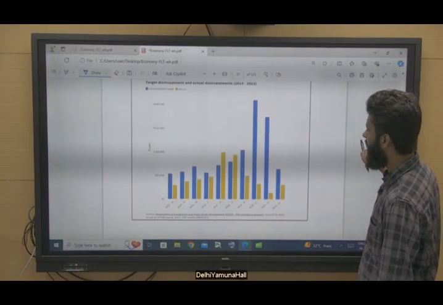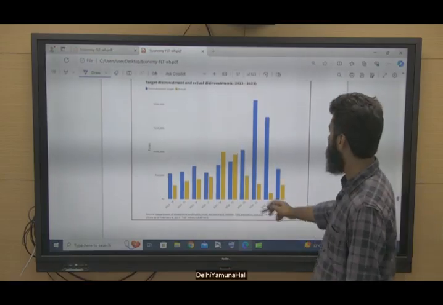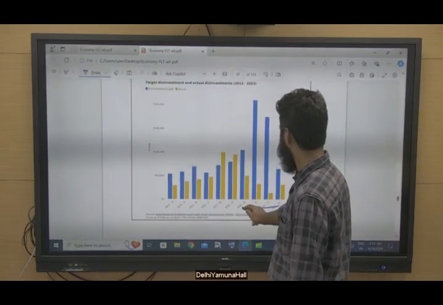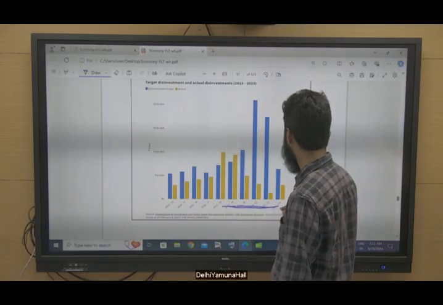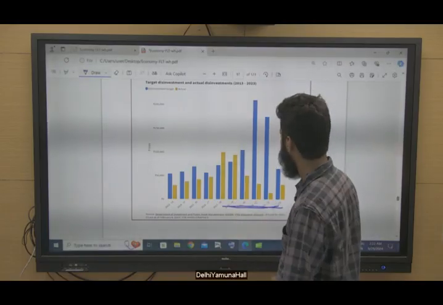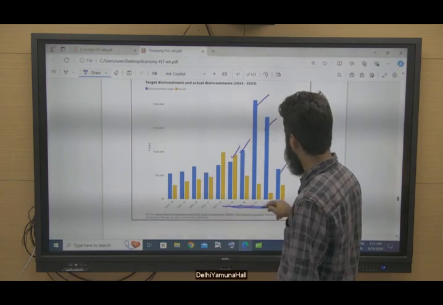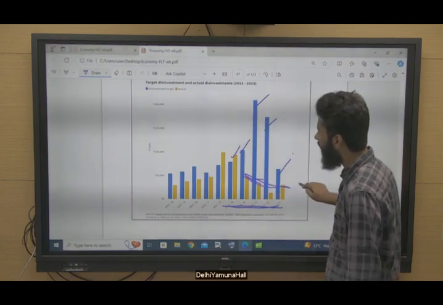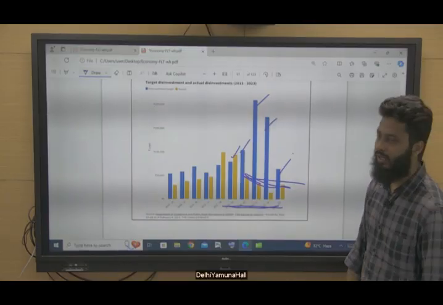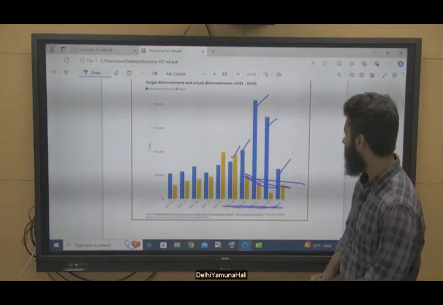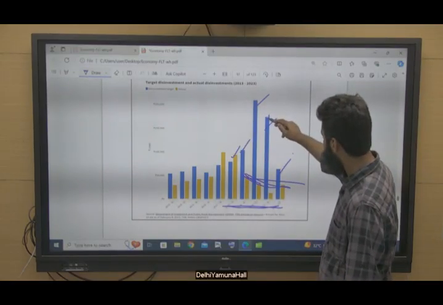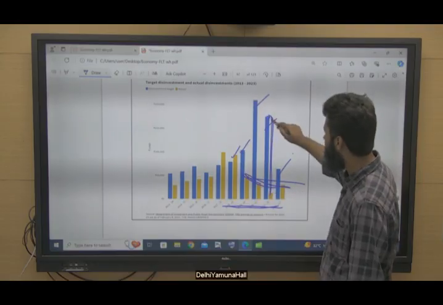1 is incorrect, 2 is correct, option D, right? Now this is the graph, right? So in the last 5 years you can see targets are not consistently increased. Increasing, decreasing. And these are the actuals. In yellow color, what you can see, these are the actual targets achieved by disinvestment. Far less. See, in 2021, these are far less, right?